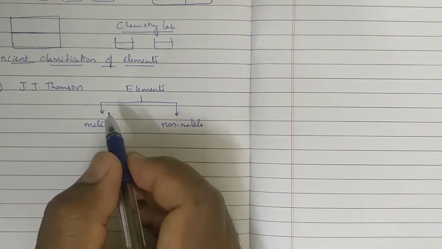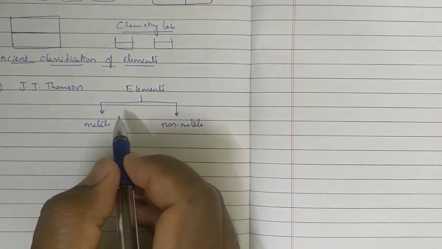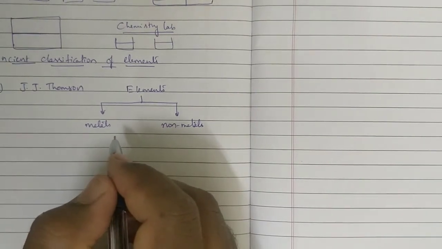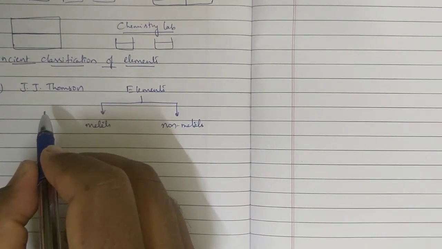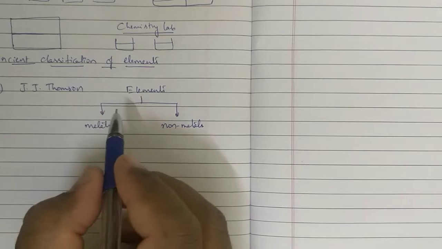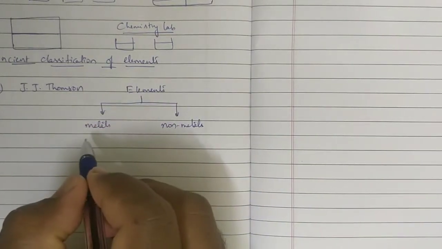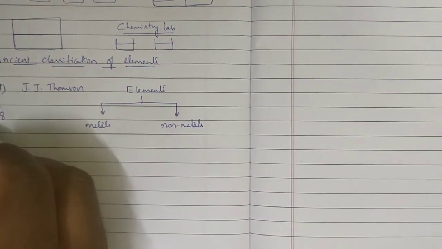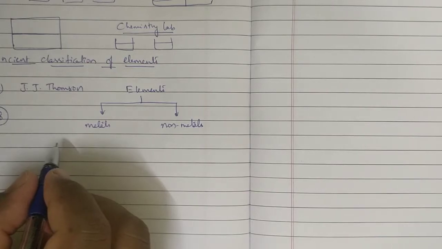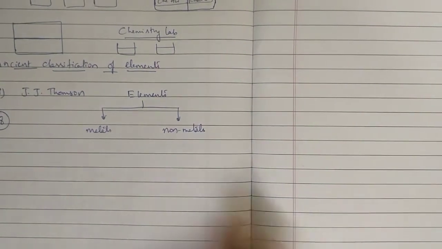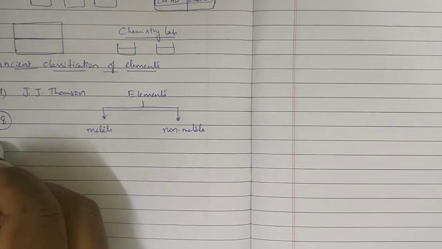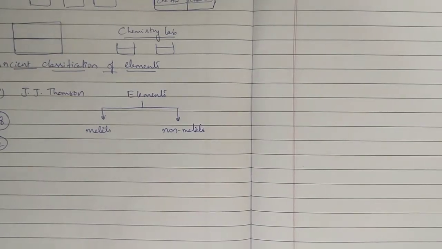At that time, that much thinking was not there. He started that we need to classify. That is the great thing here. Initiation was taken by J. Thomson. We need to classify the elements to study them properly. At that time, very few elements were known. Nowadays we have 118 elements. Out of that, 6 elements' properties are not clearly known, so we will come across 112 in our classification.